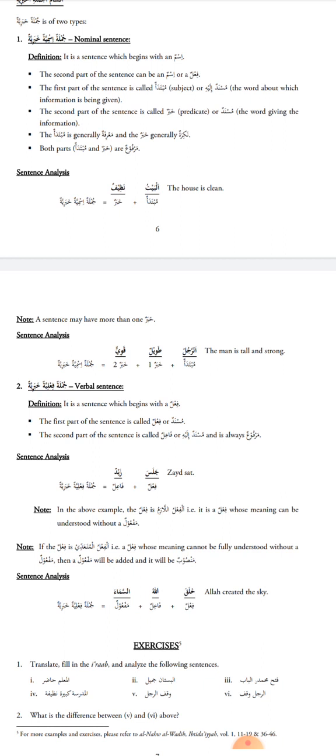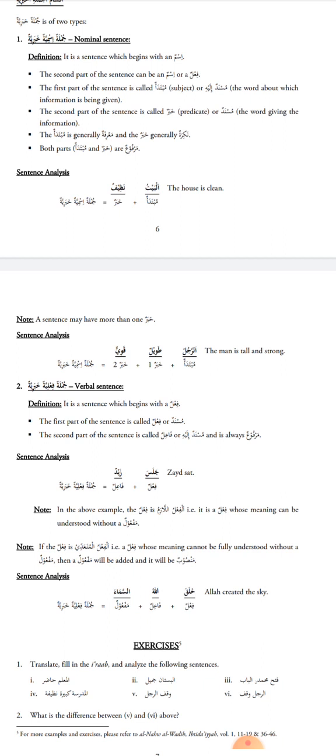The second part of the sentence can be an ism or a fi'l. So the Jumla Ismiyah Khabariyah can end with a fi'l, verb, or an ism, noun, but it will begin with a noun, an ism.